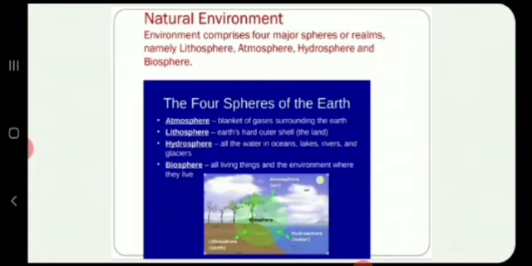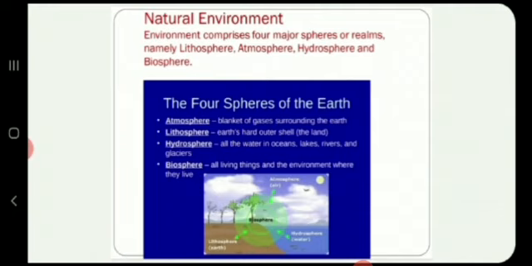And the third is the hydrosphere. The word hydro means water. The hydrosphere covers nearly three-fourths of the earth's surface. It constitutes all the water bodies found on the earth, namely oceans, rivers, lakes, ponds, wells, etc.